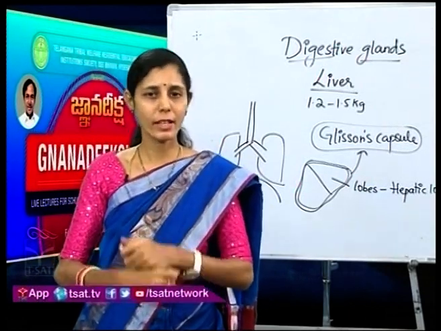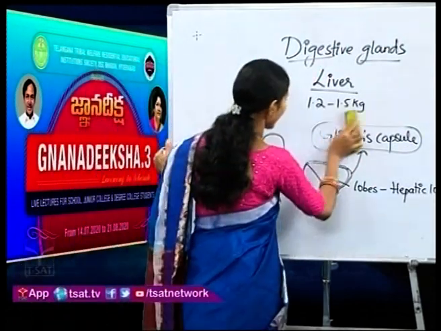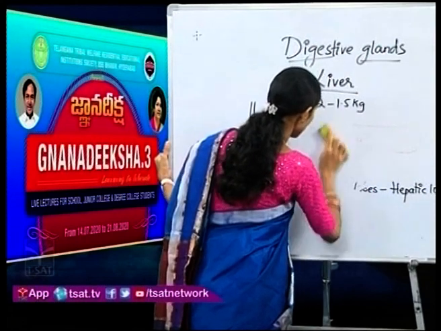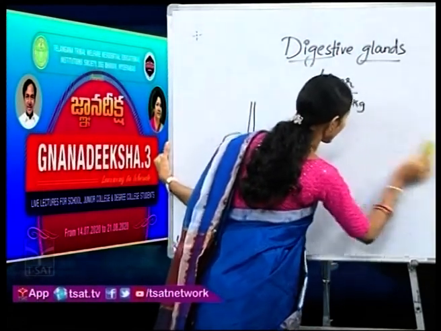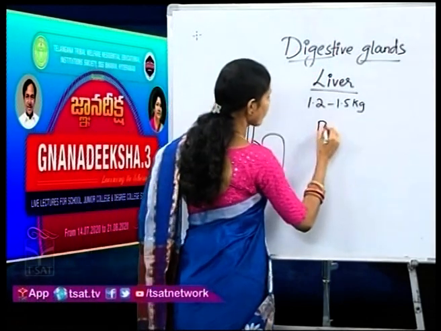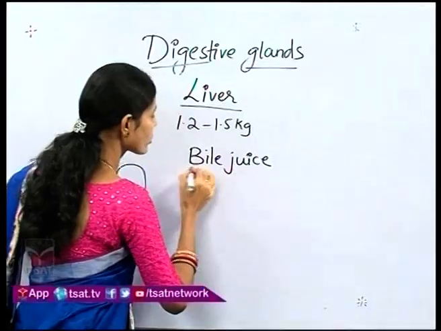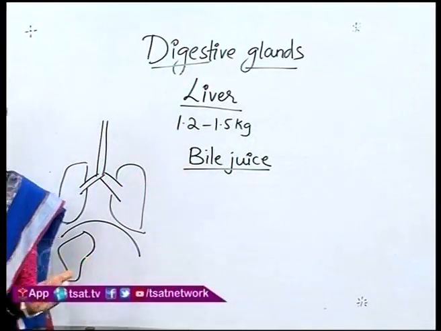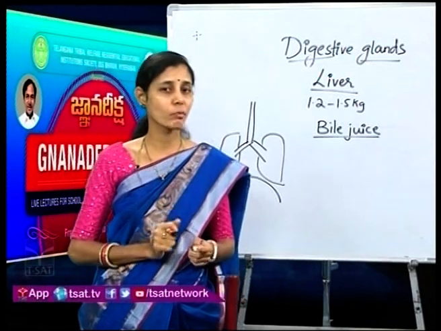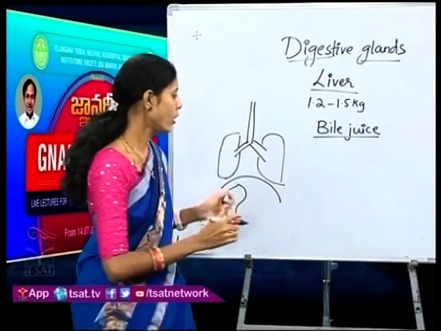And these hepatic cells produce a juice called what? We have already learned what juice is produced by the liver. It produces a juice called bile juice. What is it? Bile juice. So, these hepatic cells produce bile juice. And do you all know where this bile juice is stored in our body? We have an organ on the liver.